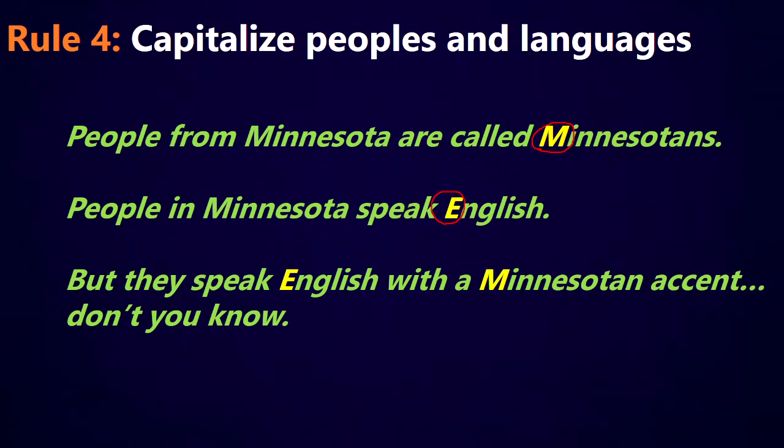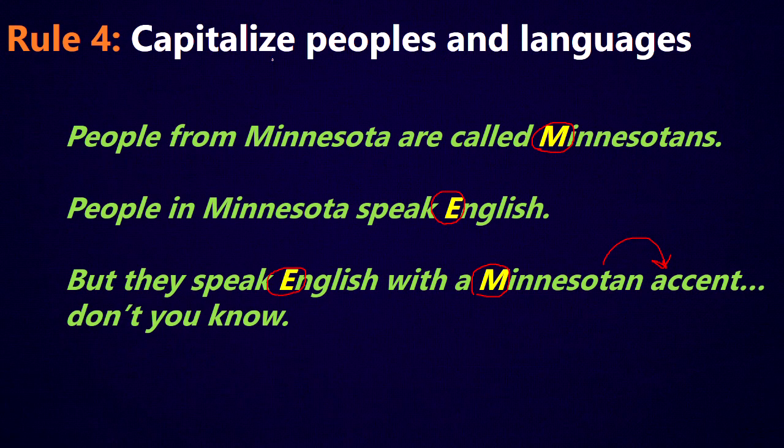But they speak English with a Minnesotan accent, don't you know? So again, English is the language, and Minnesotan in this phrase right here is an adjective. So it's not a noun, it's an adjective describing the accent.